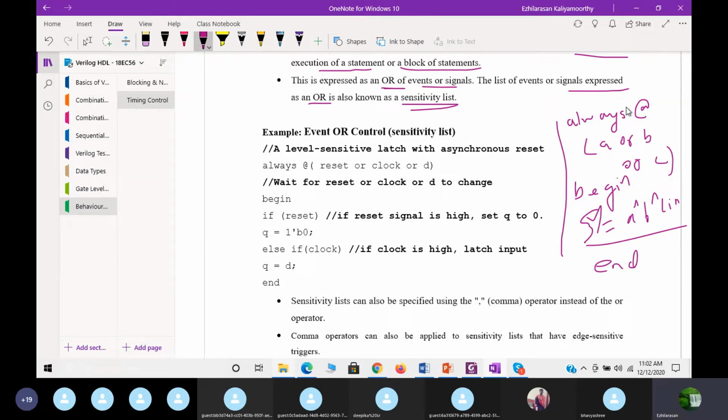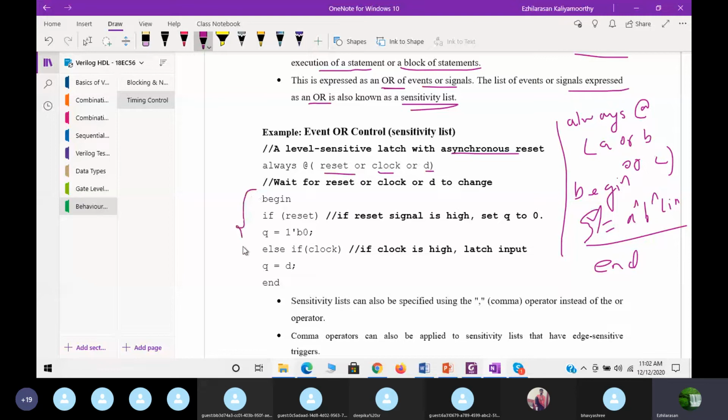It can also be used in an asynchronous design. See here, a level-sensitive latch with asynchronous reset. Always at reset or clock or D means that if any one of reset, clock or D changes, the statement will get executed.